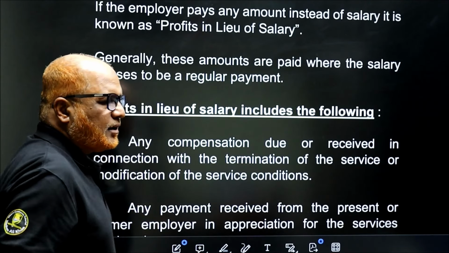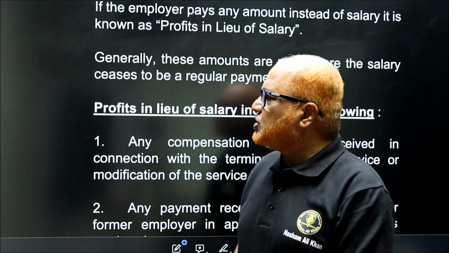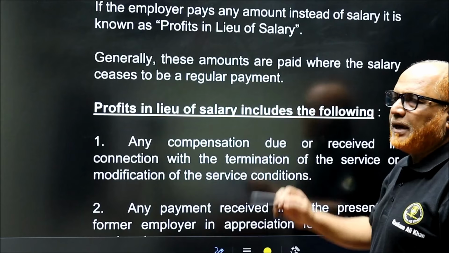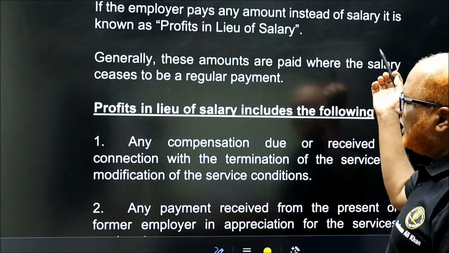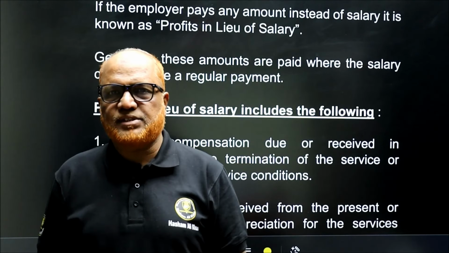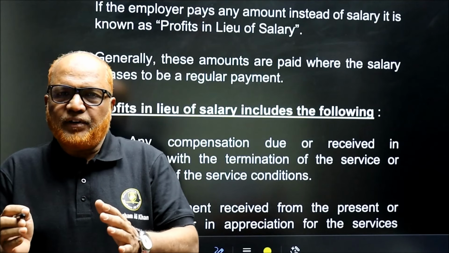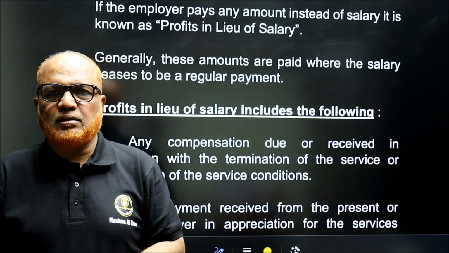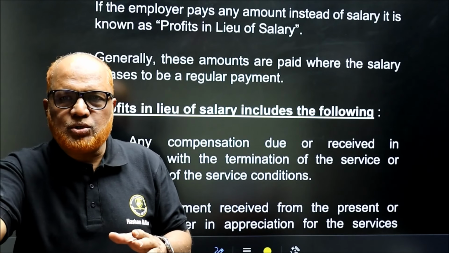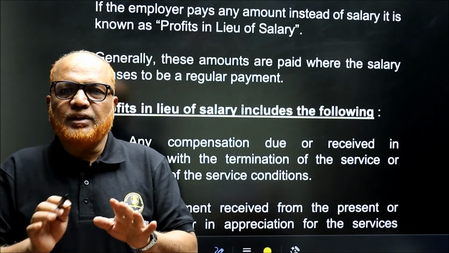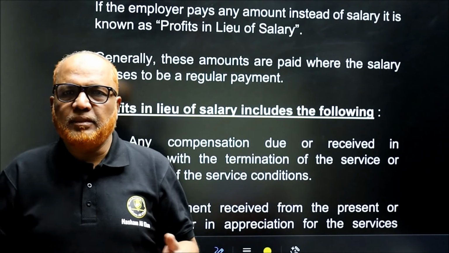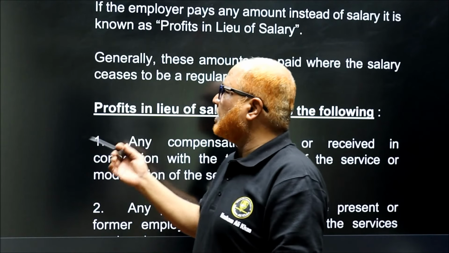First of all, the meaning of the term profit in lieu of salary. If the employer pays any amount instead of salary, it is known as profit in lieu of salary. Sometimes the employer will pay a certain amount to the employee, not as salary, some other amount will be paid. That is called profit in lieu of salary.